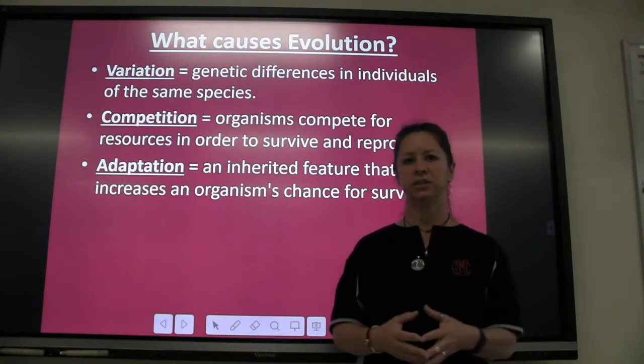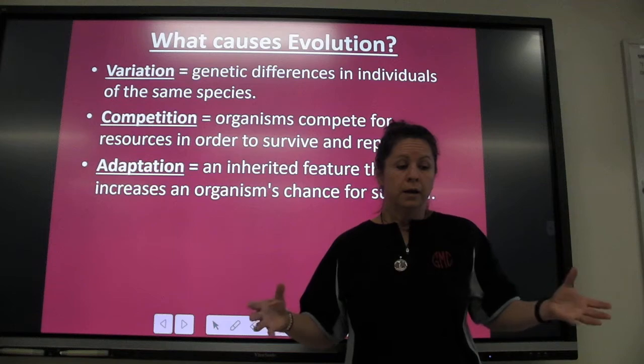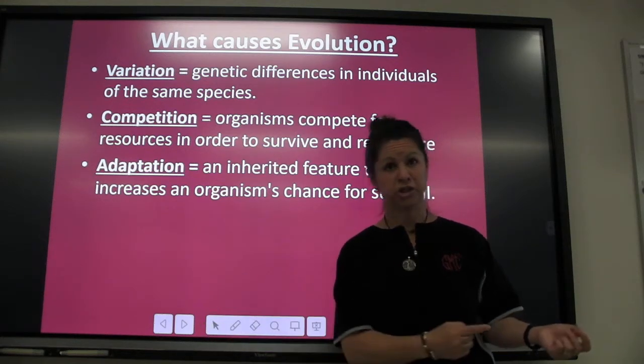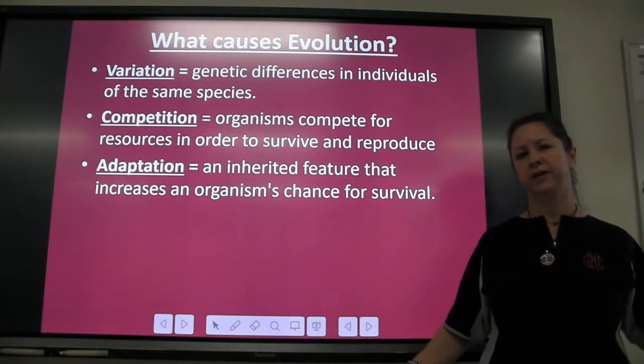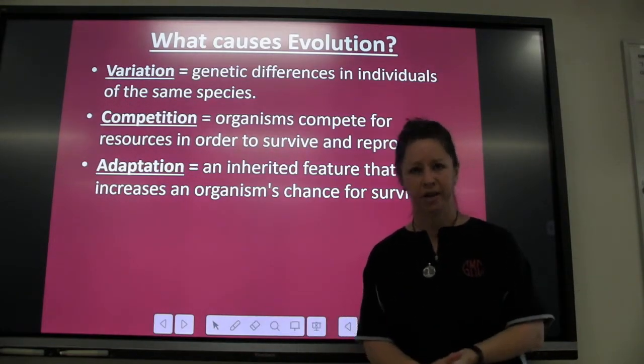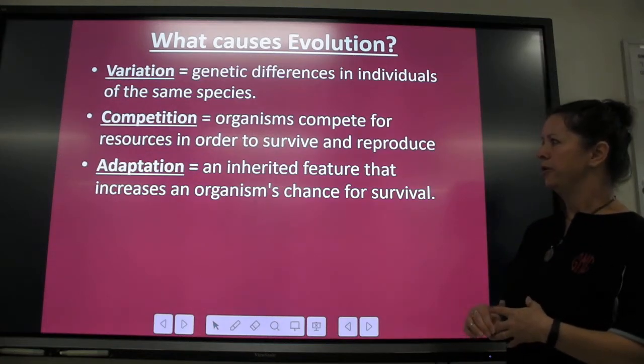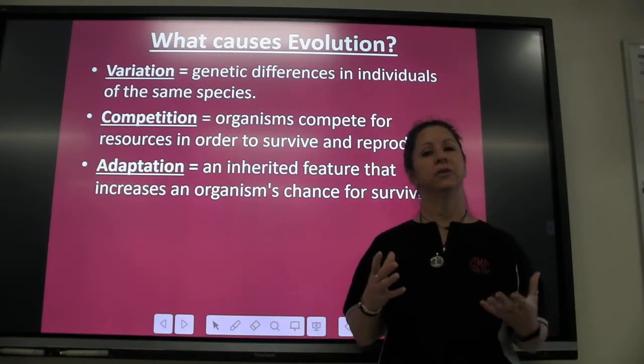Like I said, slow cheetahs disappear. If you're an antelope and a cheetah's chasing you, you want to be fast. Faster antelopes survive. Slower ones, they're dinner. Okay. Other adaptations would be things like camouflage.